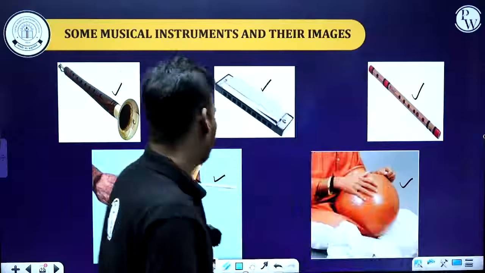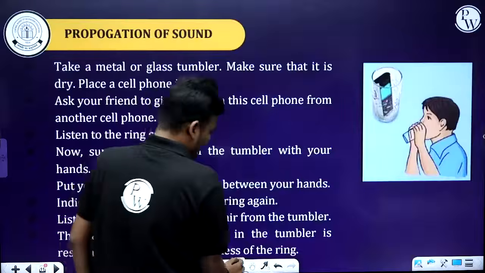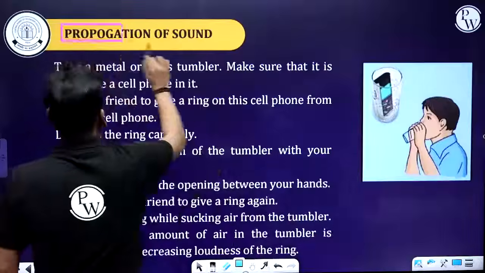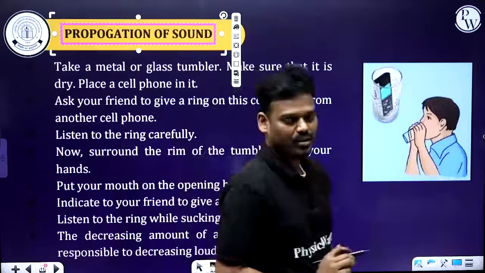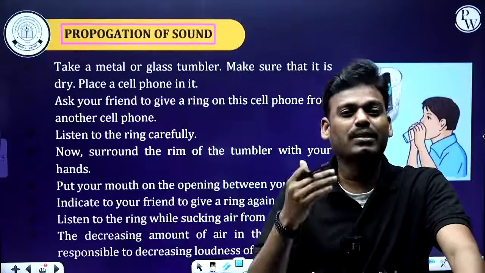Now let's move on to the next concept, that is the propagation of sound. We got to know what sound is. Sound is nothing but a form of energy, and the unit is the decibel. How is sound produced?